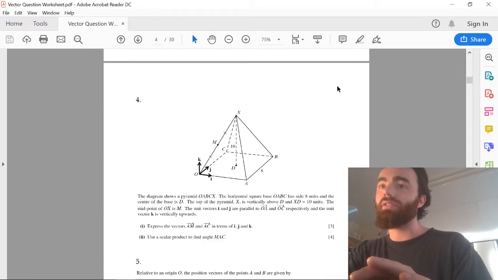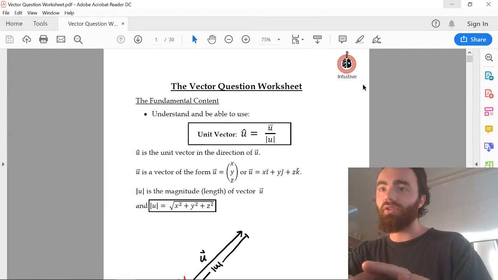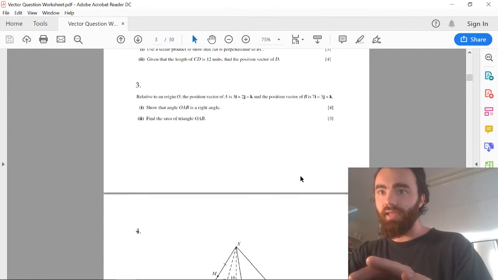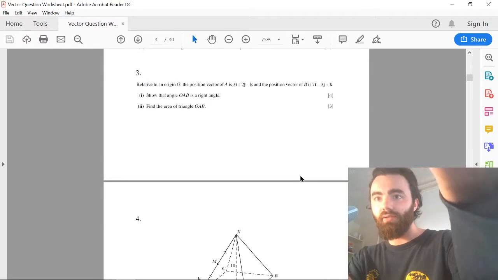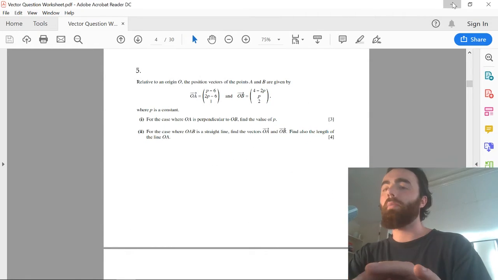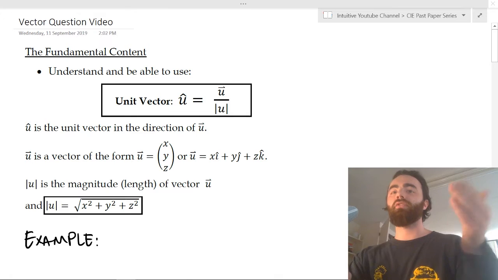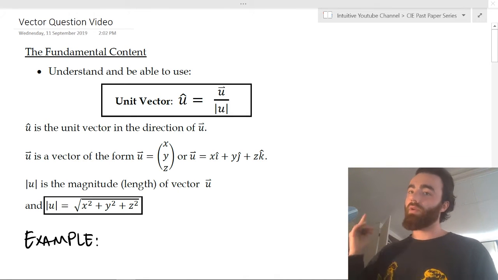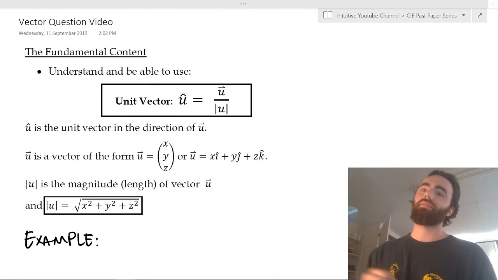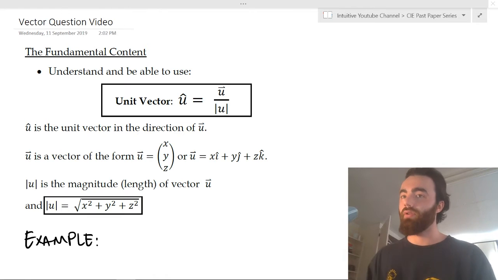So the fundamental content of this vector question. You can see here lots of examples. This is a vector question, this is a vector question, this is a vector question. But all they're really asking you on is a few things. And one of those things is the unit vector. They will ask you on the unit vector.